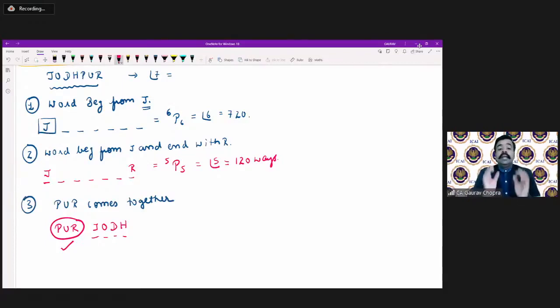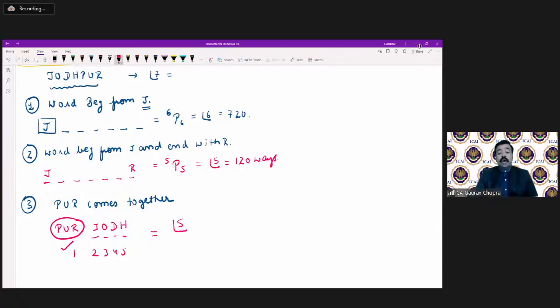So we have to make a group of three letters, which is PUR, and this group must come together. So in totality, how many arrangements can be made? There are five positions: 1, 2, 3, 4, 5, and these five positions can be filled in factorial 5 ways. That is 5p5 ways this can be filled, right?